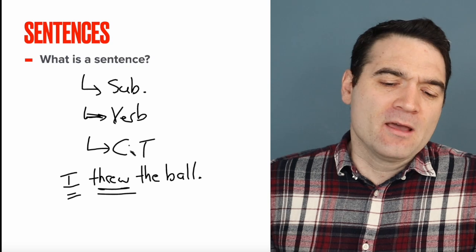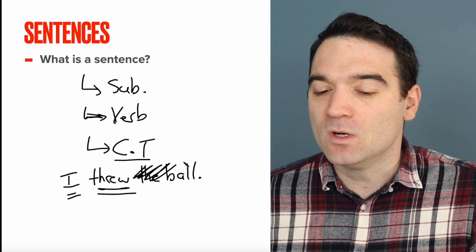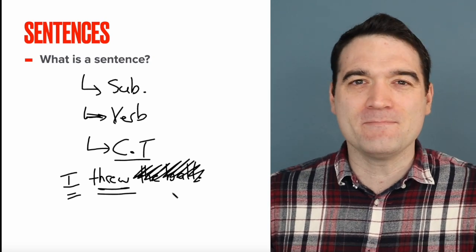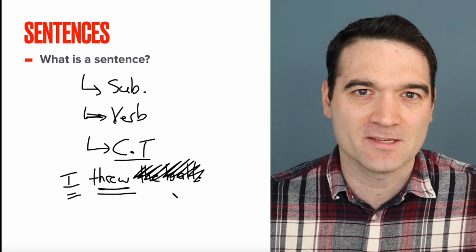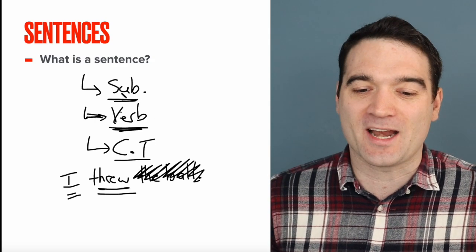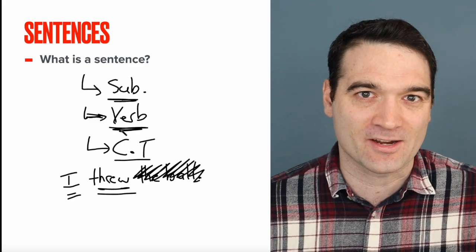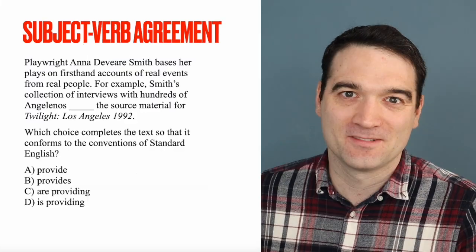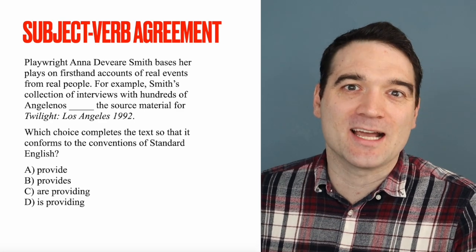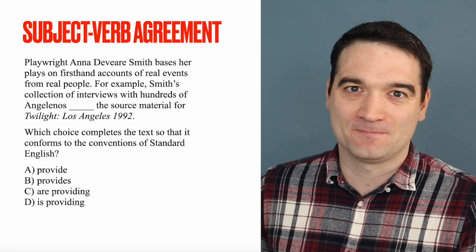Okay. What do I mean by a complete thought? Well, if this just said, I threw, in a certain context, that might make sense, but I'm missing information to complete my thought. And realistically, you really just need to be an expert at identifying the subject and the verb, but I want to keep in there that a complete thought is necessary for a sentence to be a sentence. Let's try this out with a question. In this example, it's going to be essential that you recognize what's the subject and what's the verb. So pause the video and try this out.